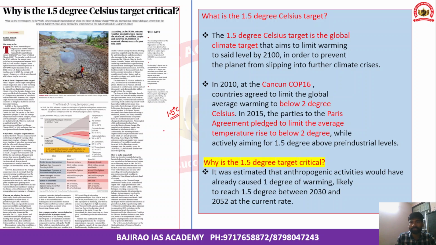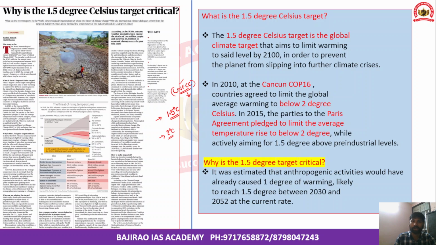So while discussing these climate change and global warming concerns, we very often come across terms like limiting temperature to 1.5 degrees Celsius and limiting temperature to 2 degrees Celsius. Okay, so there was the United Nations Framework Convention on Climate Change, right? Several conferences were held under the auspices of the United Nations Framework Convention on Climate Change.